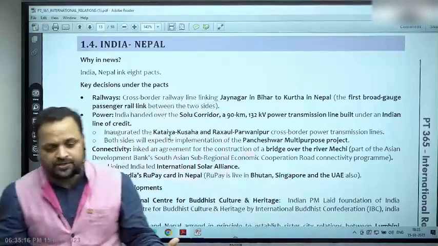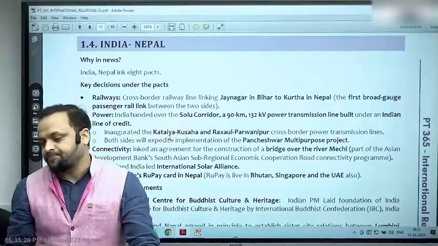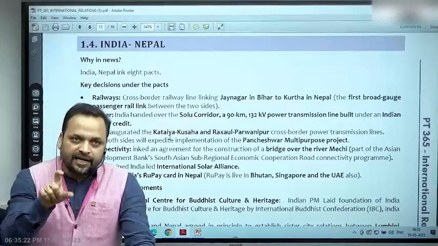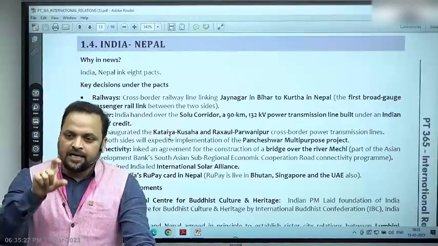The progress is reviewed. India-Nepal Joint Commission. So far it has held 6 meetings. Second, the area of cooperation is borders. All right? So it's very clear.